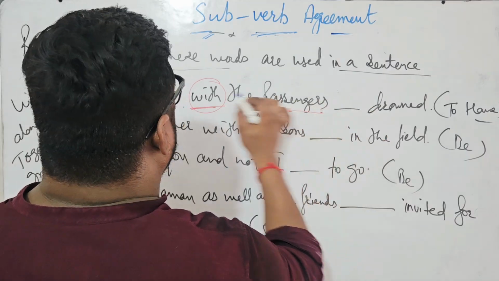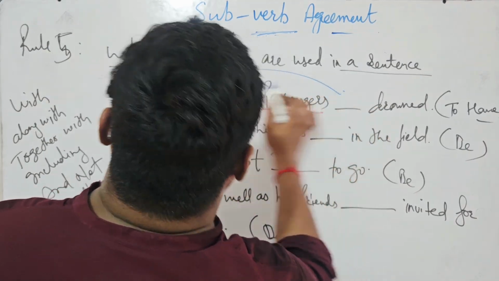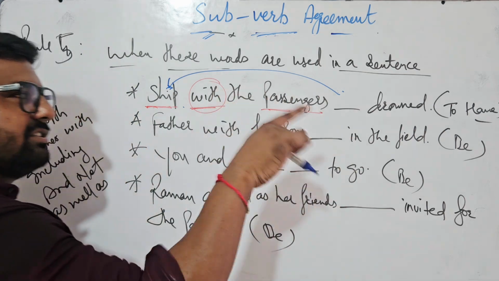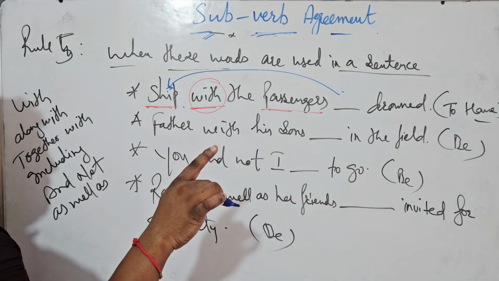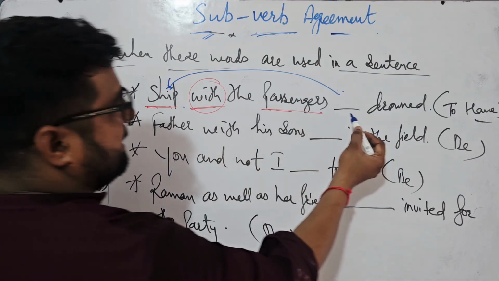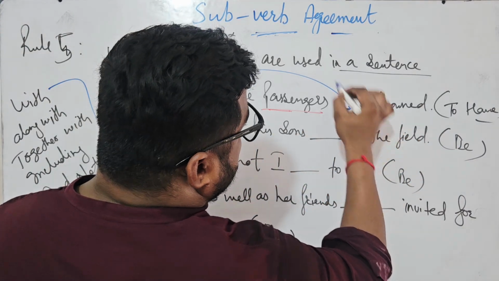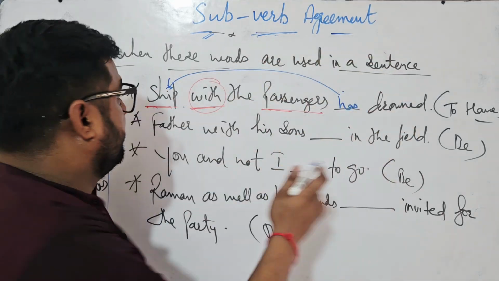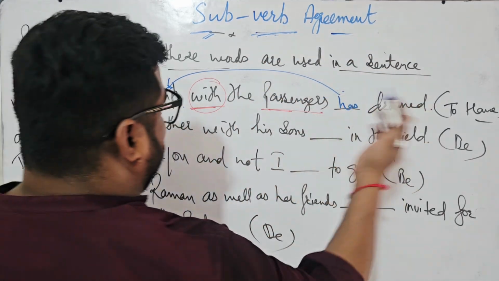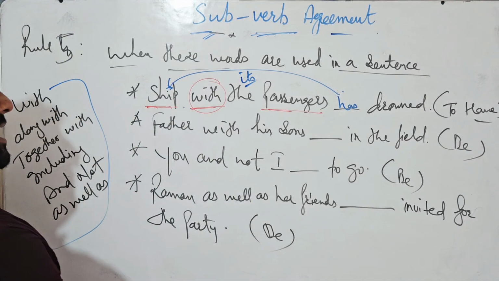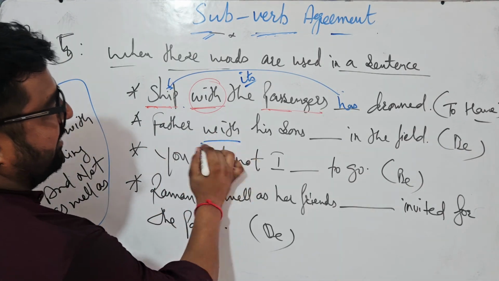So my verb should be according to the ship, not according to the passengers. My focus is on the ship. I'm talking about the ship. Are you getting me? When these words come, ship is singular, so I will be using singular. I hope you are getting it. Ship with its passengers has drowned. Okay. Next, father.